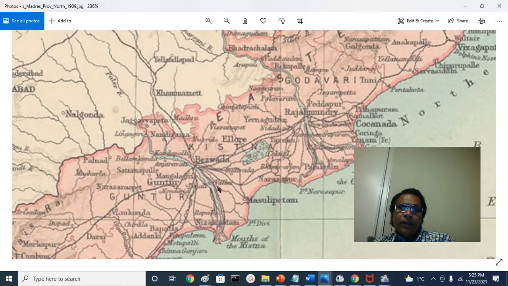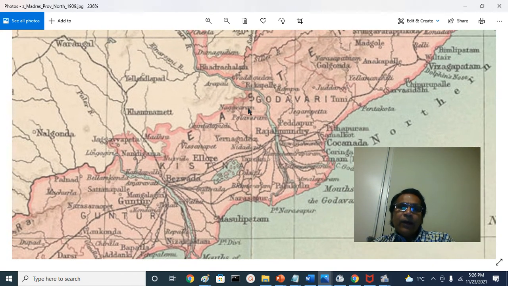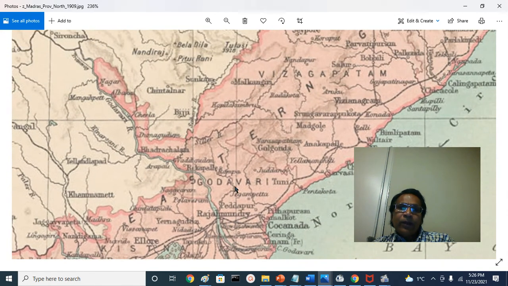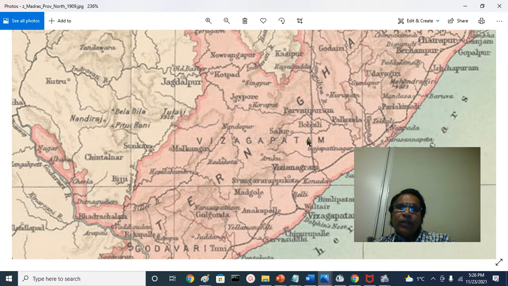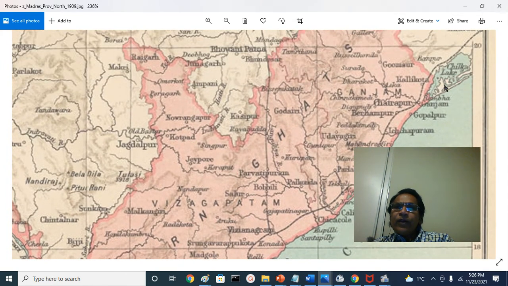Then north of the Krishna river you see Bezwada, at that time a small town, and Kondapalli here, and Eluru, and here the Krishna-Godavari rivers, the mouth of the Godavari river, Rajahmundry. So this is West Godavari here, East Godavari here, the Godavari district. Then the entire Visakhapatnam district is present here, and you can see Chilka Lake in the Kalinga coast, or Orissa, or Utkal, or Odisha. So this is the Ganjam district.